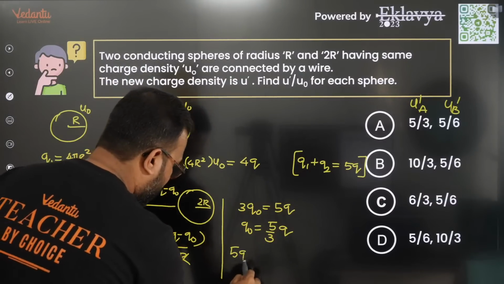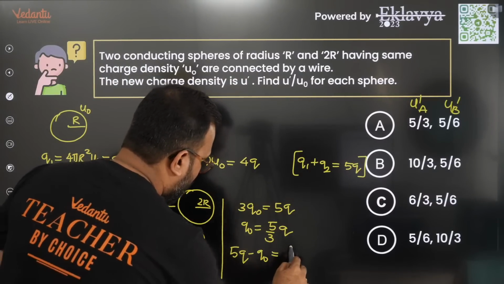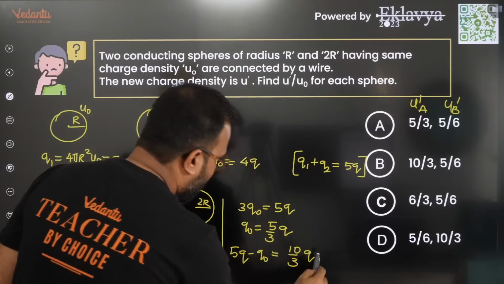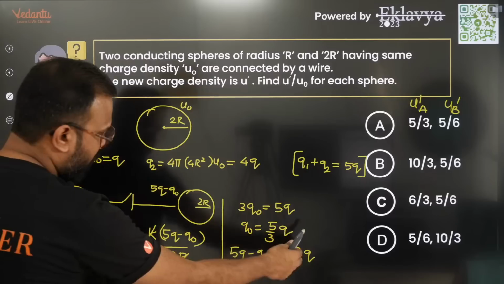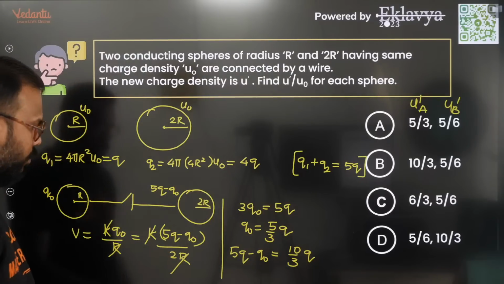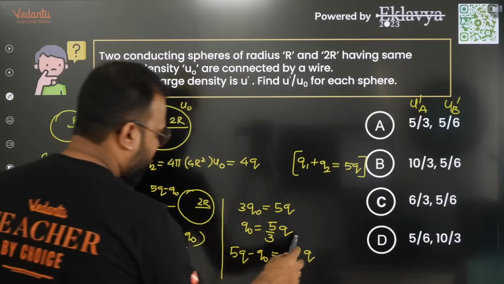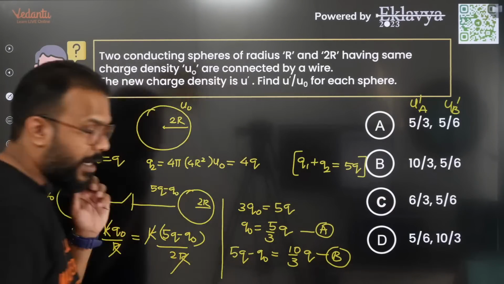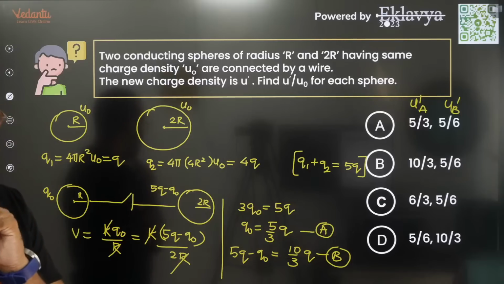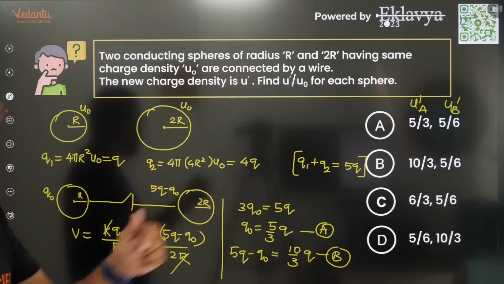That means 5q minus q0 comes out to be 10 by 3 q. You can add both of them, you will get 5q again. Okay, 5 plus 10, 15 by 3, that is 5q. So this is basically the charge on the first sphere, A, and this is on the second sphere, that is B. Okay. Everybody following?